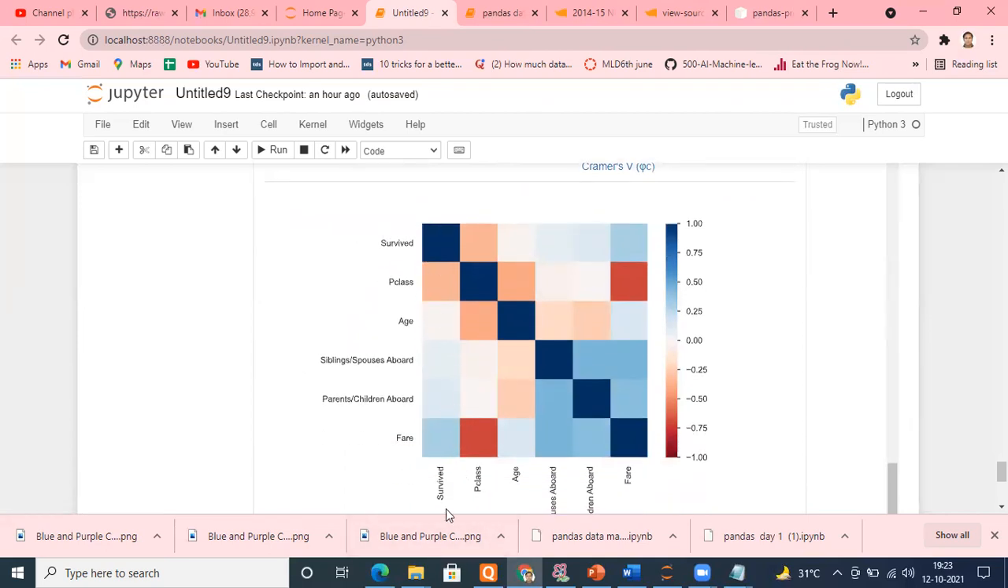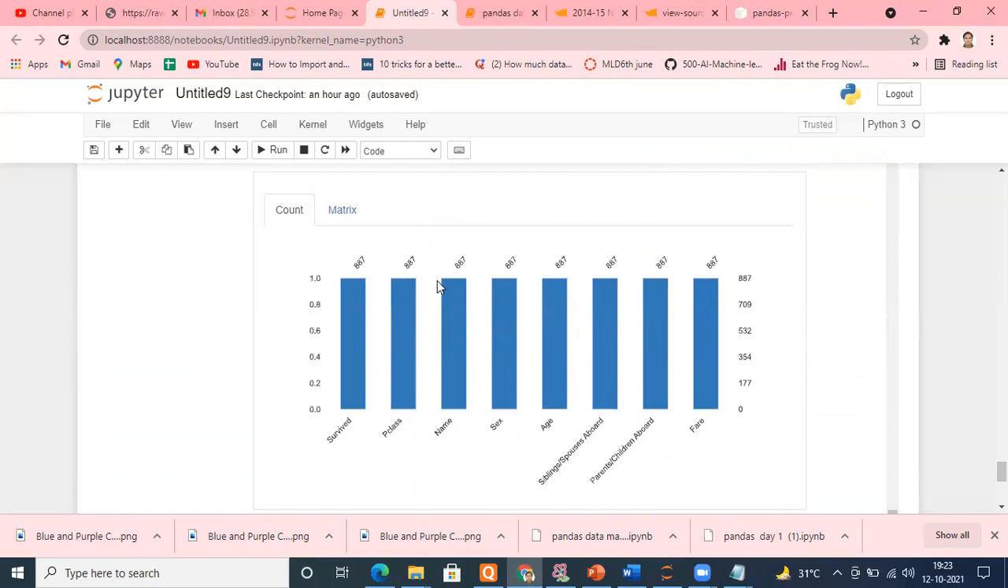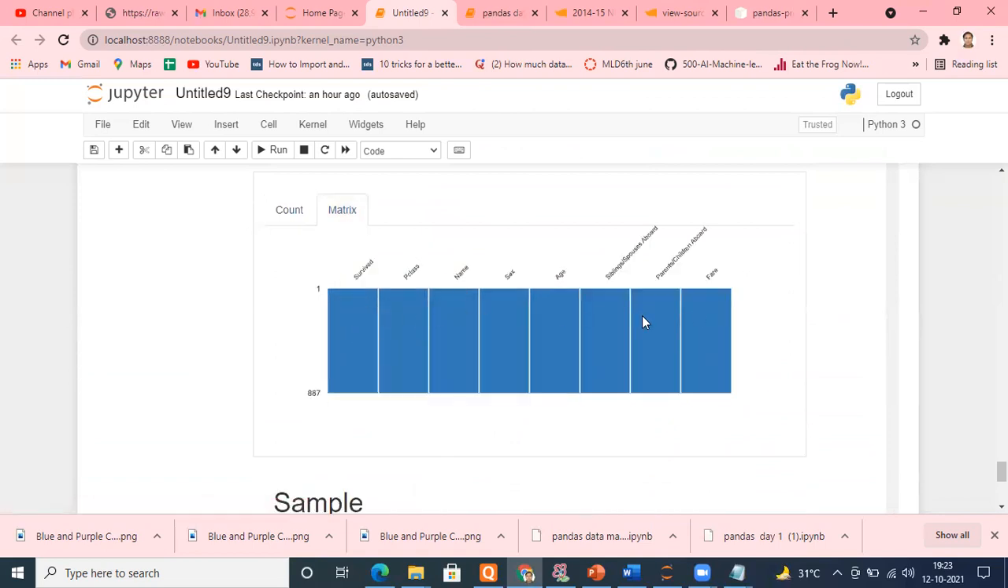As you can see, this is survived, this is survived, and it is showing 1. Of course, we are checking correlation of the same column with the same column, so I'll get a value 1 as well. This is the beauty. Normally, if you're doing that, it will take 2 to 3 hours, and it is done in a fraction of seconds, every analysis for you. Missing values it is showing, no missing values, everyone is 887. In the matrix form you want to see,